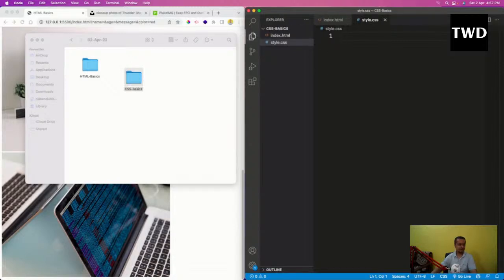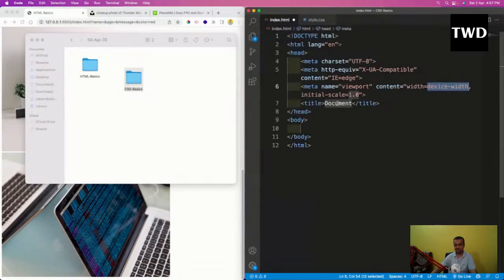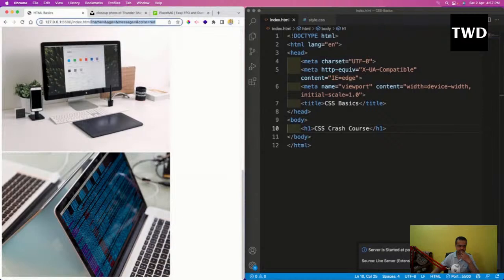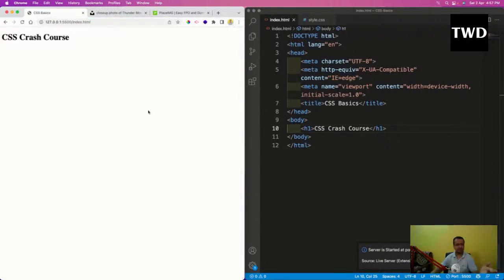Now I'm going to go here, and again create my index.html like this, and this will be CSS Basics. Then let us have an h1, and I write CSS crash course, and save it. Okay, now I will go live again, and you can see I have a black and white page, like the HTML thing.